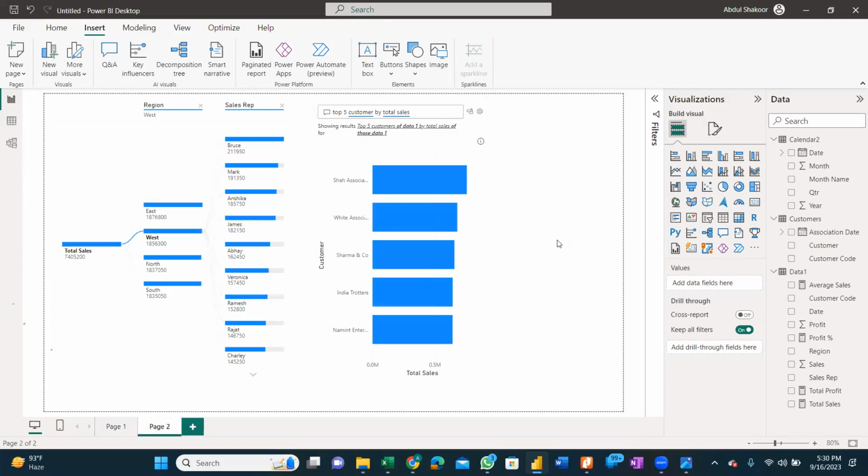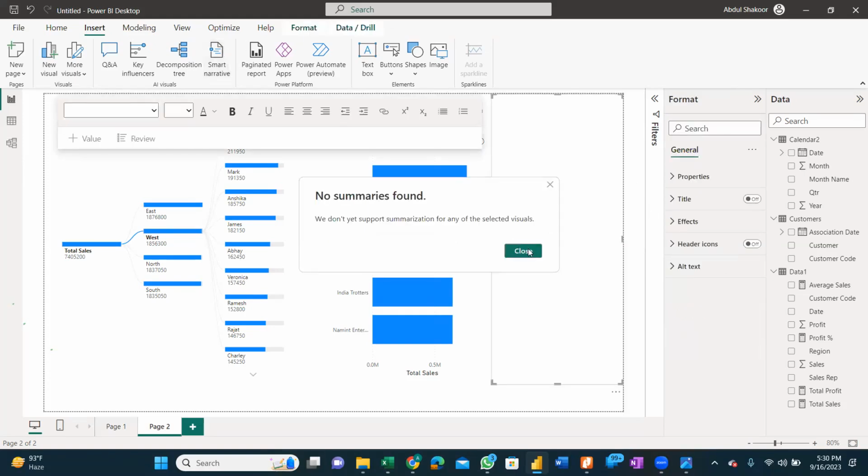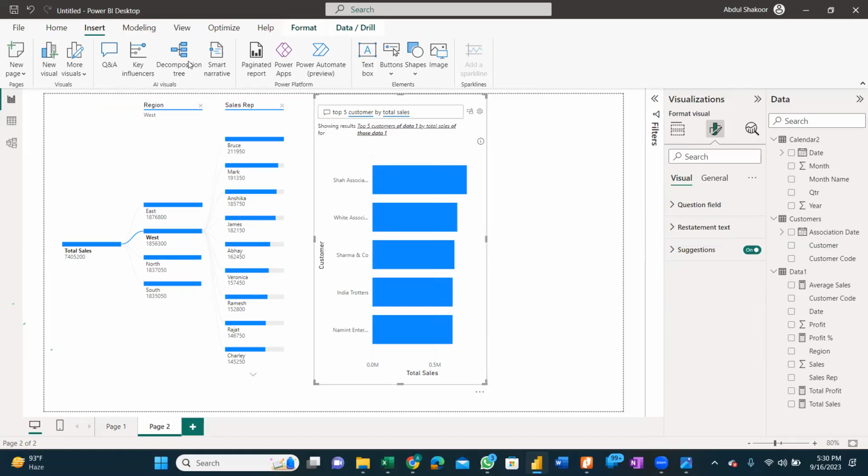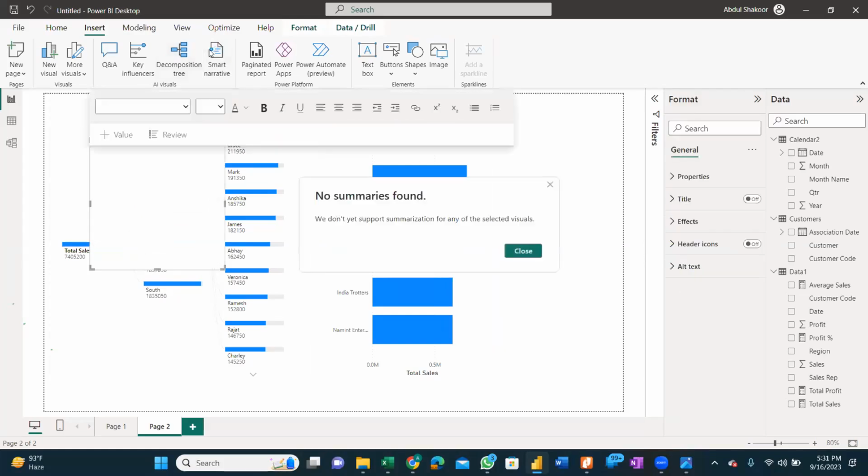okay, so another important AI visual is the smart narrative. Supposedly, you are presenting to your board or to your management. So supposedly this is the top 5 customers by total sale, and you have to write something on this particular visual, that how your sale was changing. So simply select this visual and select the smart narrative.